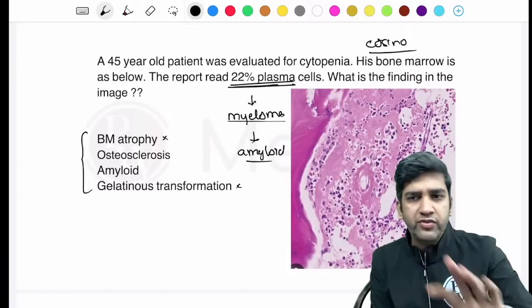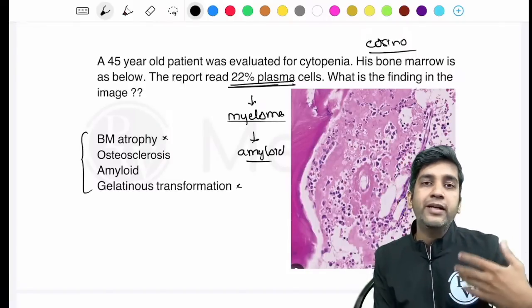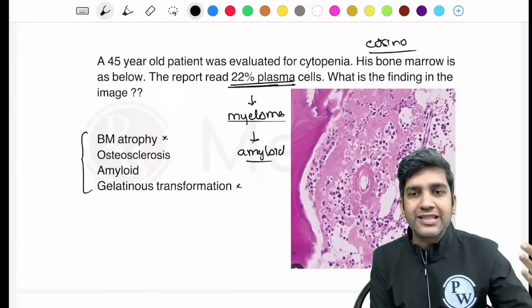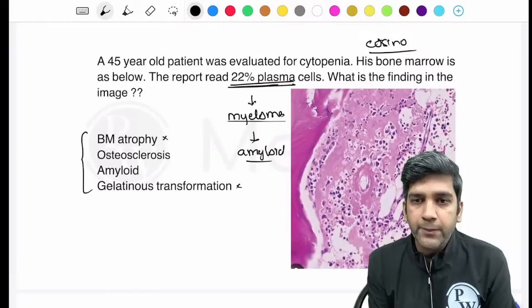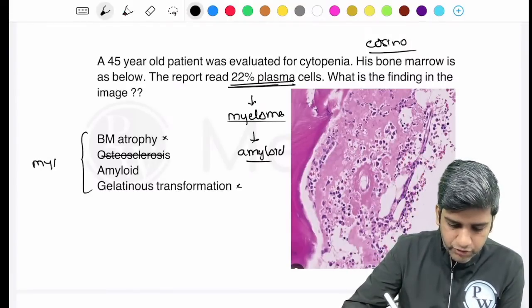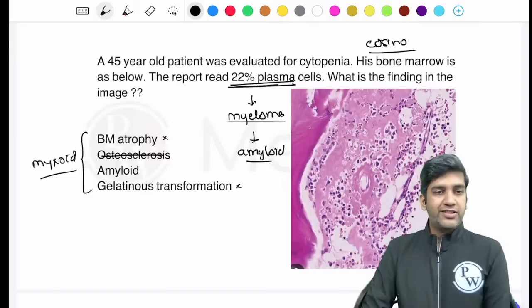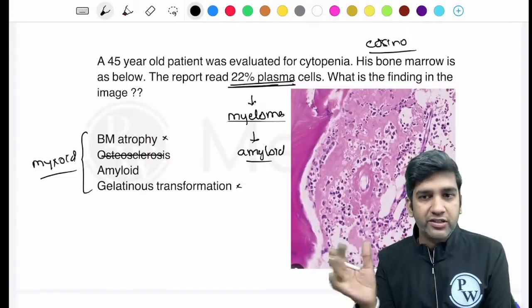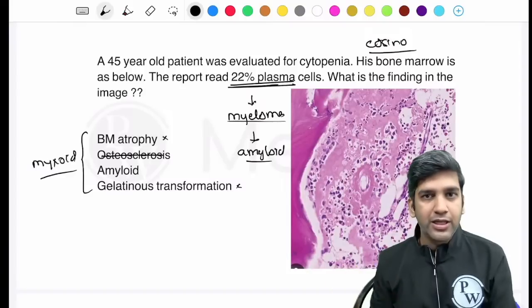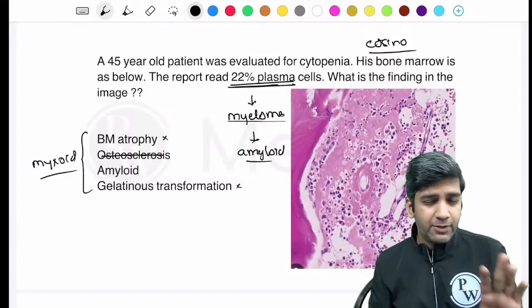If it's more of eosinophilic material, it might be predominantly an amyloid deposit. In that focused area, your plasma cells should have been somewhere else, fine. Okay, myxoid degeneration. I'll remove this and maybe add myxoid degeneration. Since the questions were on the tougher side, it makes me think twice. Will they ask a very simple question of amyloid? But my first possibility is definitely amyloid.